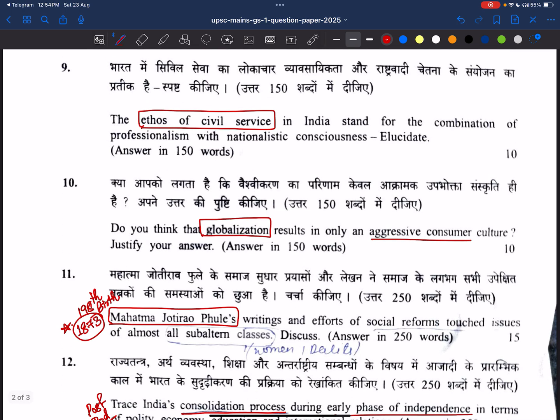Now see, an ethics GS-4 question has come here: the ethos of civil service. Ethos is nothing but ethics, where the principles in India stand for the combination of professionalism and nationalistic consciousness.